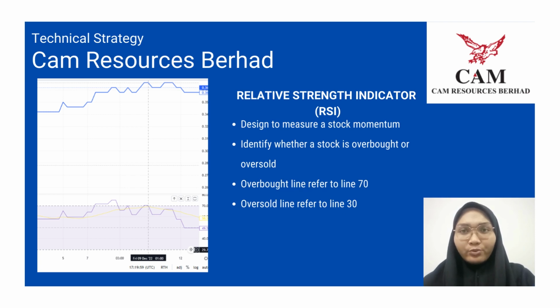This indicator is designed to measure a stock's momentum, which is both the speed and size of price change. The most important thing is we use this indicator to help identify whether a stock is overbought or oversold. For example, Income Resources Berhad on 9 December 2022 at price 0.37, the RSI line is right on the line 17. That is the overbought line since 8 December 2022, which means overbought refers to a stock that has increased rapidly in a short period of time and may reverse lower, so we sell the stock immediately before it reverses lower.